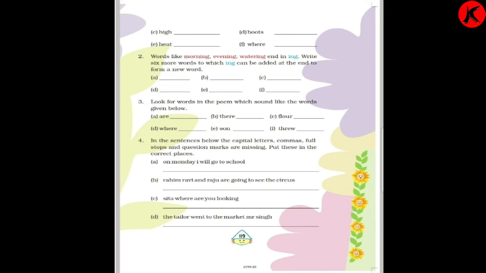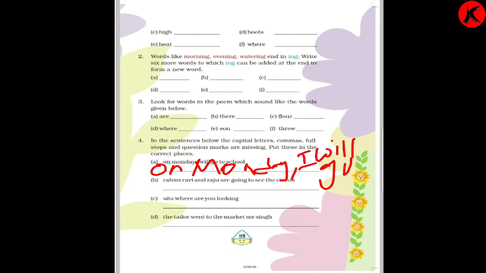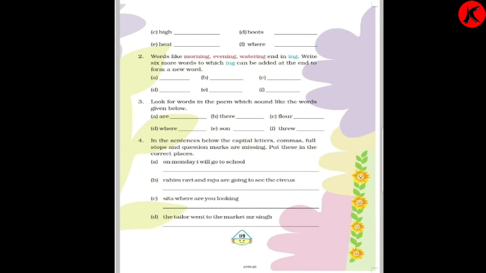Now first one, A. On Monday I will go to school. So O we'll write capital because it is the starting of the sentence. Monday is a name, so we'll write capital M. Then what is next? I will go to school. After Monday we'll put a comma, again we'll write capital I and then write the same in small letters: I will go to school. So over here O, M, I is capital.